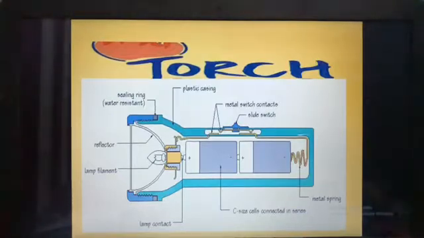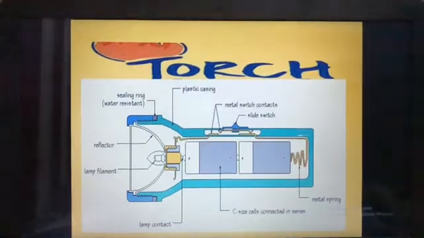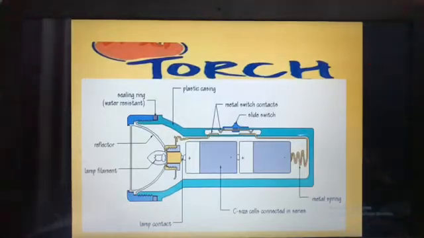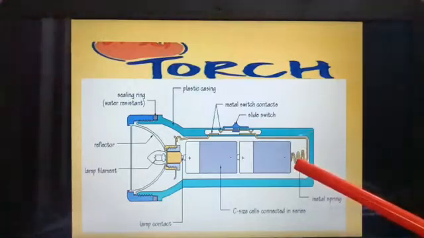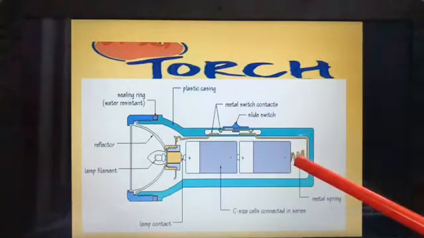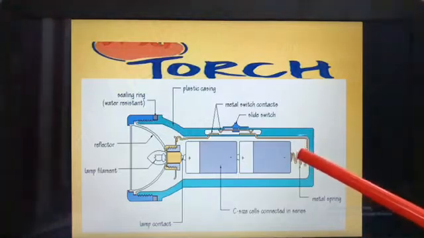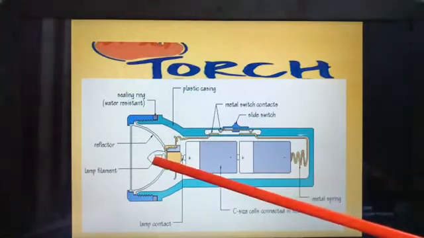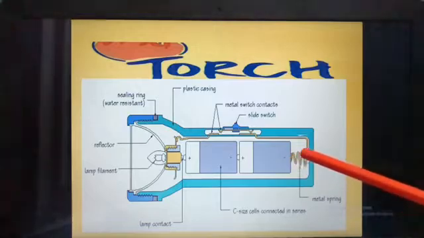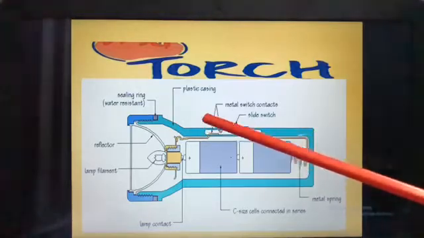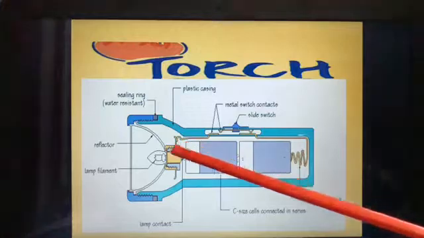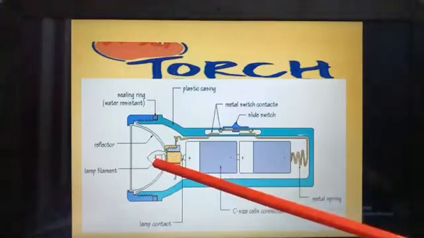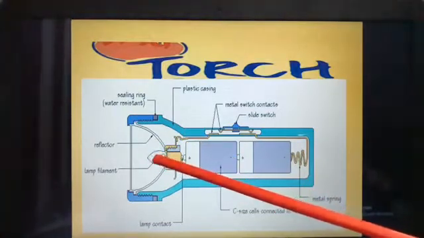You can see it clearly. You have the activity which you have to do on the torch. You have to draw this torch and label the parts. And one more important thing is this. Here you can see this part, this metal spring, isn't it? After the spring, here when it is connected, here you have to show one red line. Here bulb is there. Lamp filament means here bulb will be there. So if you show it in the red color when they are connected to the batteries, what happens when it is complete? When you switch on, the bulb will glow. So you have to show that with the red color whether the bulb is glowing or not.